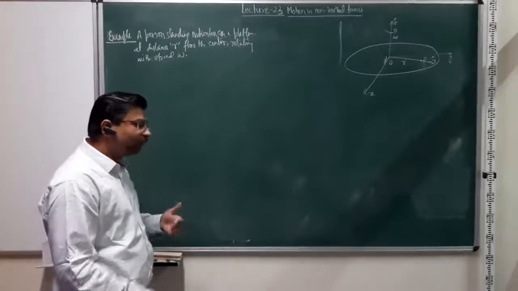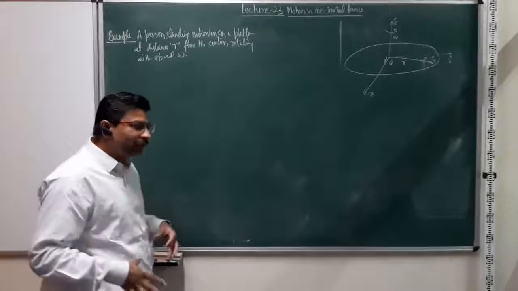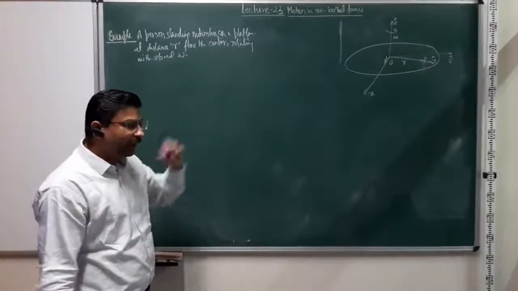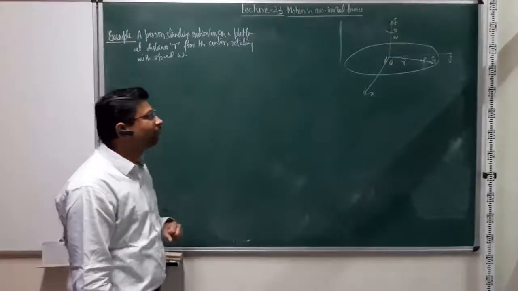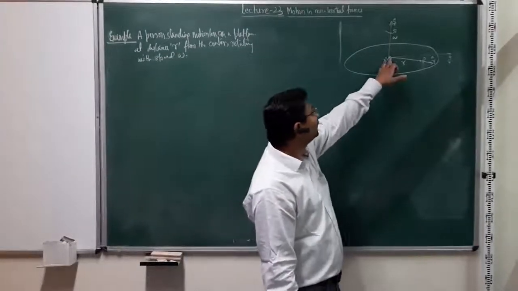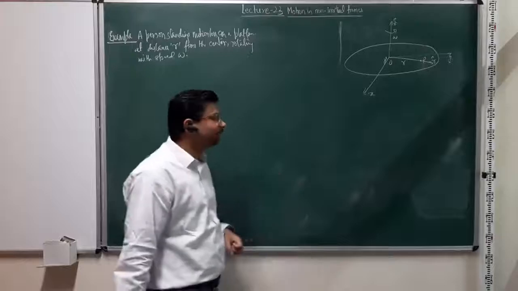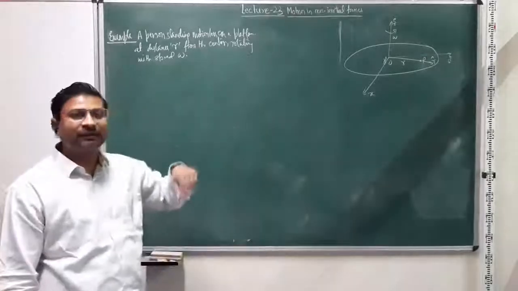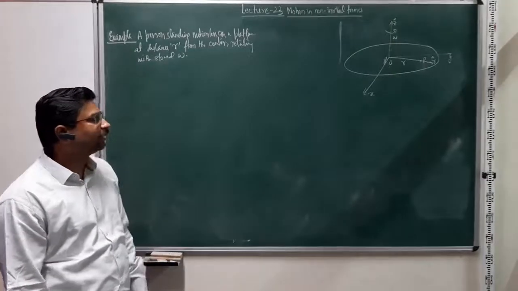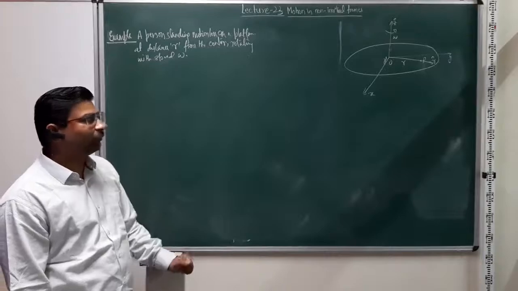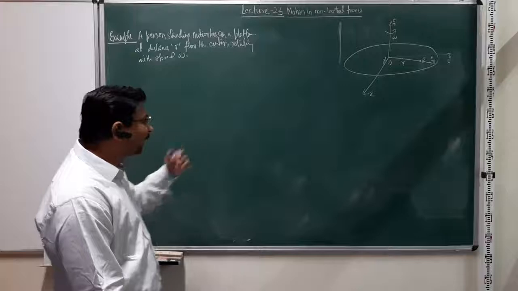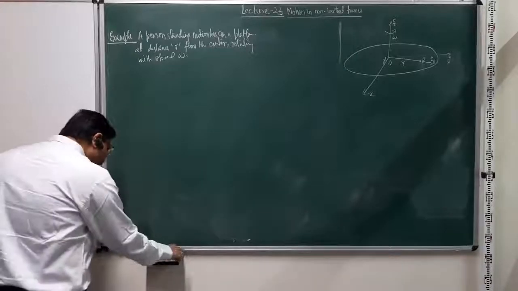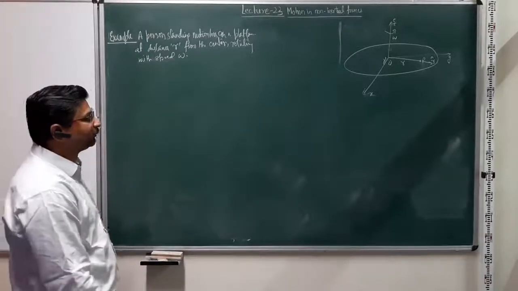One from the point of view of a person who is standing on the ground looking at the rotating platform and the person standing still there, and another from the point of view of an observer who is actually sitting at the center or at any other location on the platform and looking at the person standing motionless at a radial distance r from the center of the platform, right? So this is the problem, and let's look at what one would observe in these situations.